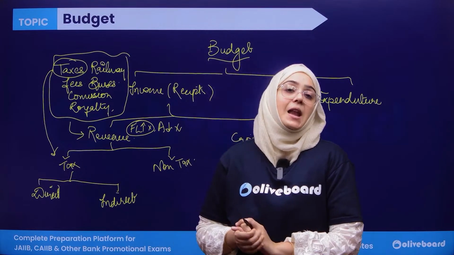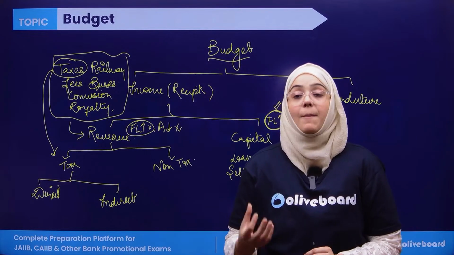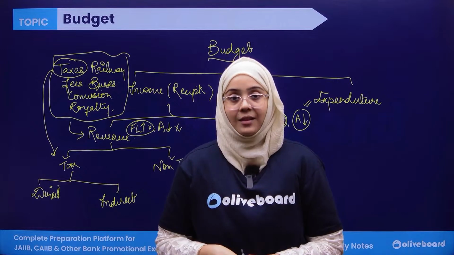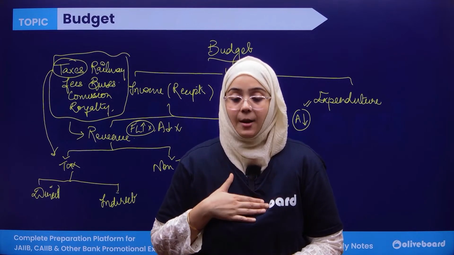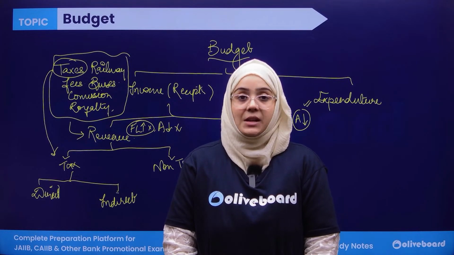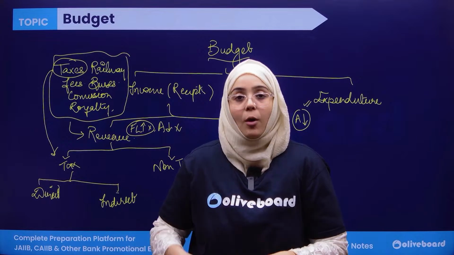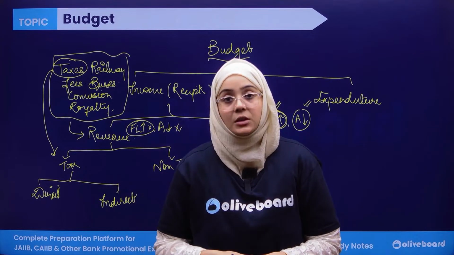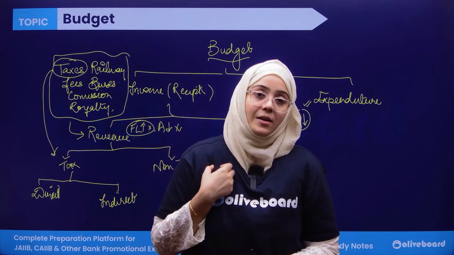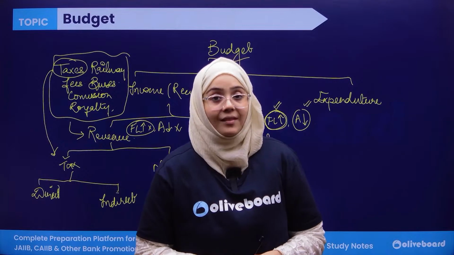Let me give you one example, like income tax. I am teaching, I am earning income, and from this income the government has said to submit income tax. So the burden to submit income tax has been given to me. I am the only person who actually deducts the income tax from my pocket and submits it to the government. So impact is mine, incidence is also mine. They both lie on the same person, and that is known as direct taxes.